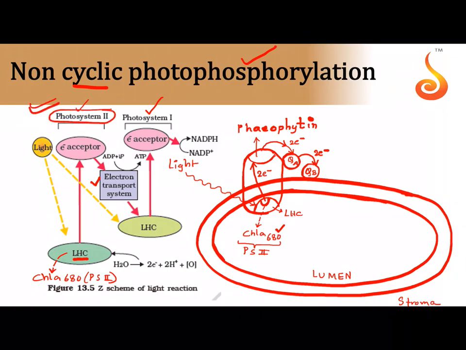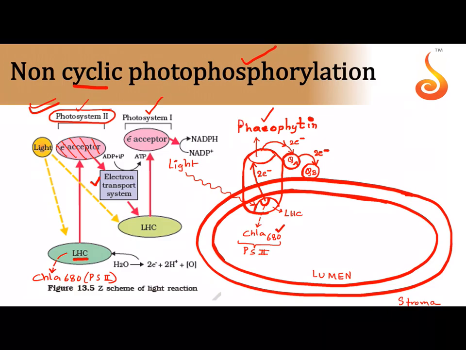PS2. See here. Okay, so now, after light fell onto it, the chlorophyll A680 molecule got ionized. It gave out 2 electrons to the primary electron acceptor. See, in pink it is given here, primary electron acceptor. Now you know the primary electron acceptor is pheophytin.